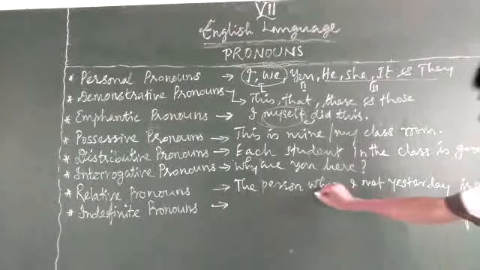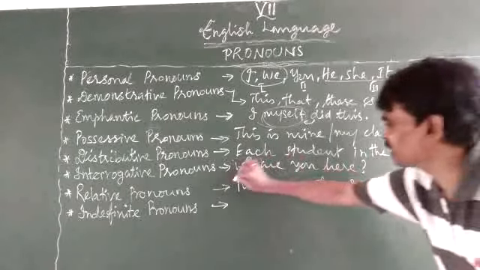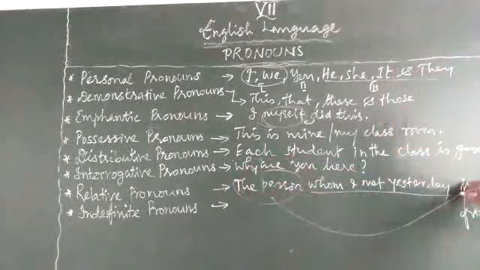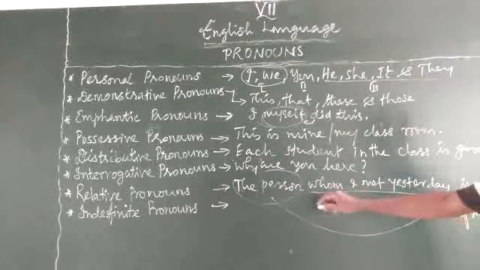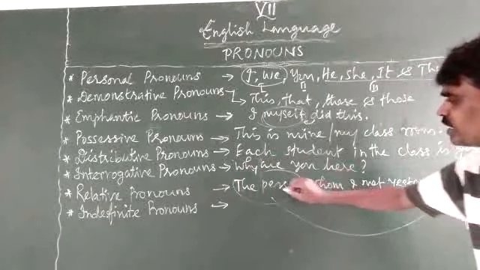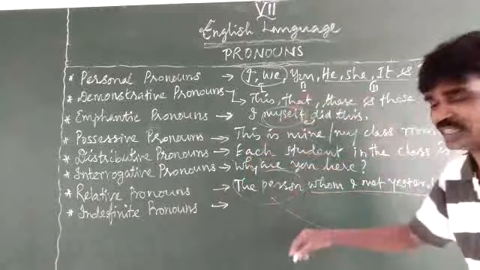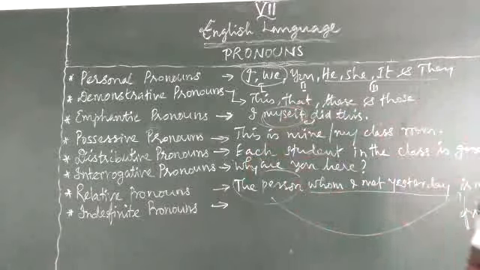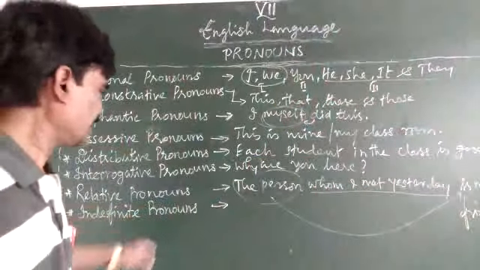Here I am explaining the person. The person is my friend. So that is the main sentence. But we are describing and telling something more about the person, whom I met yesterday. So that is about the relative pronouns.